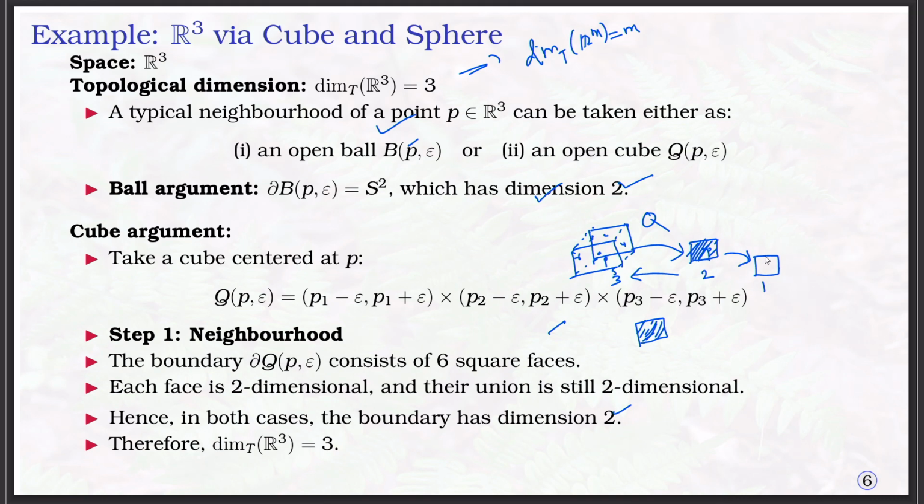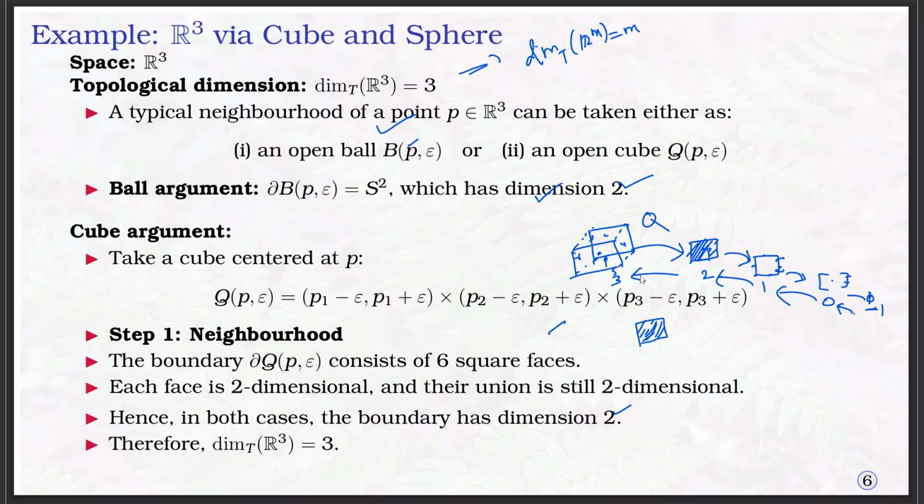If you take any point here on the line, then it has a boundary like this one, the interval, this line interval. So this has dimension 0 because this boundary is an empty set, a finite set, and the empty set has dimension minus 1. Therefore, this has dimension 0. If this has dimension 0, this has dimension 1. If this has dimension 1, this has dimension 2. If this has dimension 2, this has dimension 3.